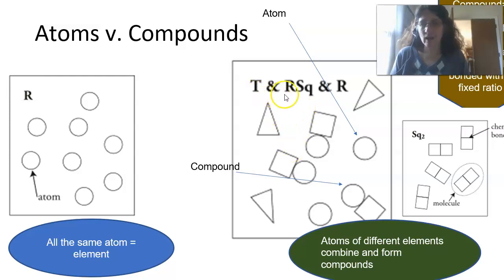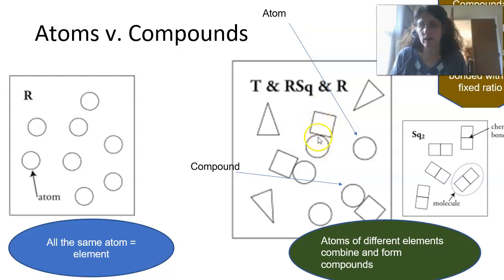We know that it's not all the same. So it's not an element because each of these shapes represents a different atom, and they're not all the same. So it can't be an element. It can be a compound or a mixture depending on how you're looking at it. A compound means that it's two or more atoms joined together. So it may be two or more elements, or different atoms that are not the same, that are joined together.